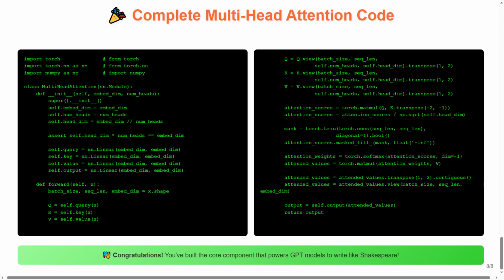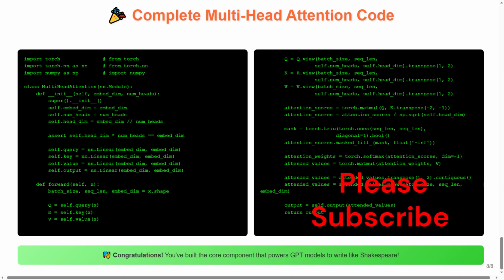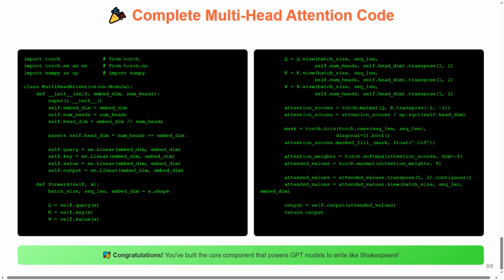output processing. The forward pass brings everything together in a beautiful sequence. First, we extract input dimensions and create our Q, K, V representations. Then we reshape these tensors for multi-head processing using view and transpose operations. The attention calculation section computes the attention scores through matrix multiplication, applies scaling for numerical stability, and creates our causal mask to prevent future looking.